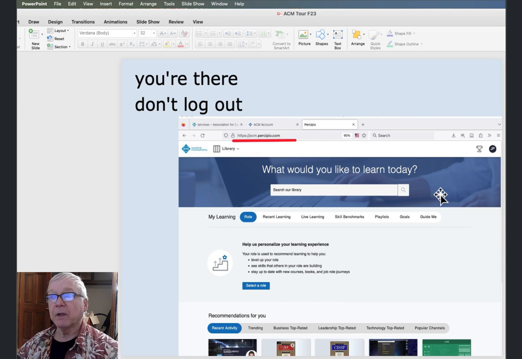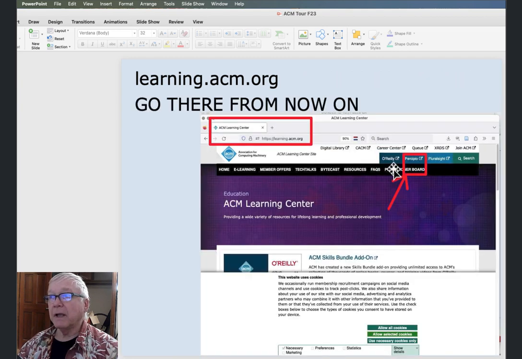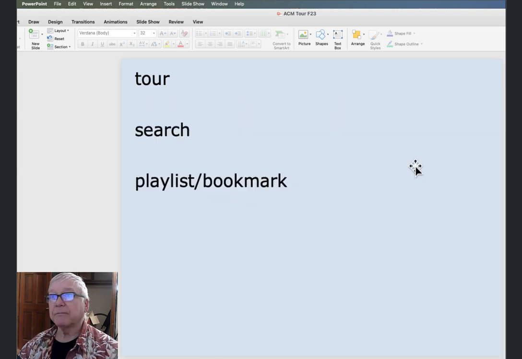So I always try to have a student level account so I can demonstrate to you exactly what it'll look like to you. So from that point, then you've bookmarked learning.acm, bookmarked that URL, you've clicked on Learning Center, and then you've clicked on Percipio to get to where we want to be.